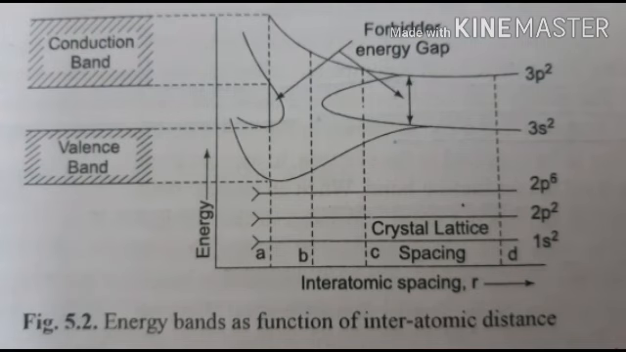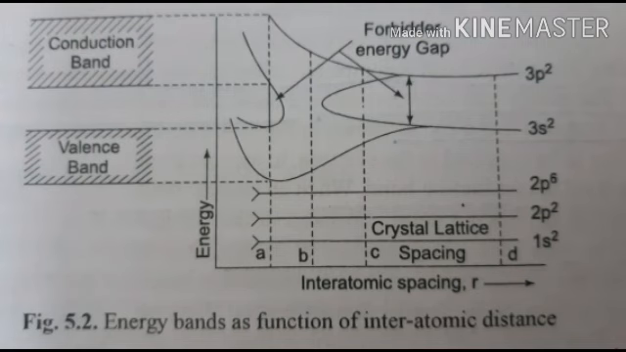When the interatomic spacing is very large, meaning larger than the actual interatomic spacing, as shown in the figure, we are talking about the interatomic distance d. At this distance d, the outermost levels 3s2 and 3p2 are distinct because the atoms are so far apart as not to influence the outermost electrons.